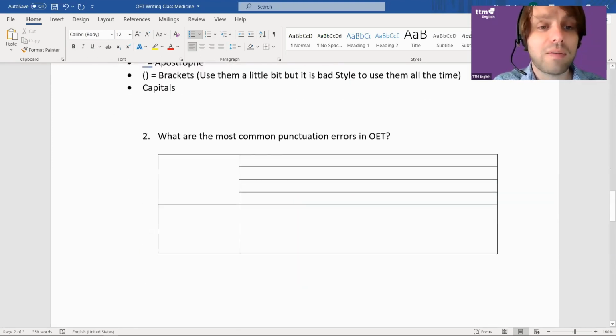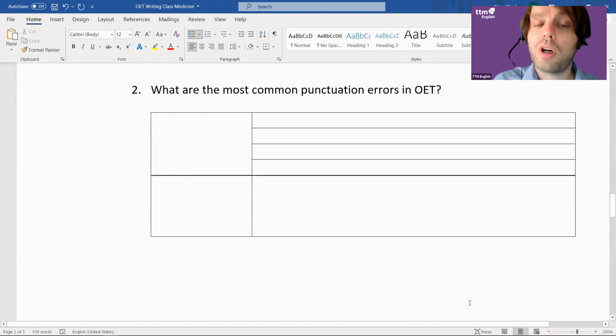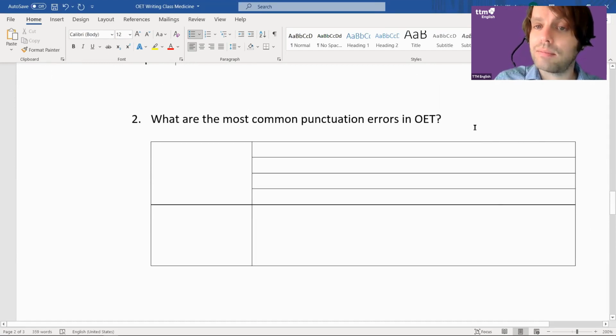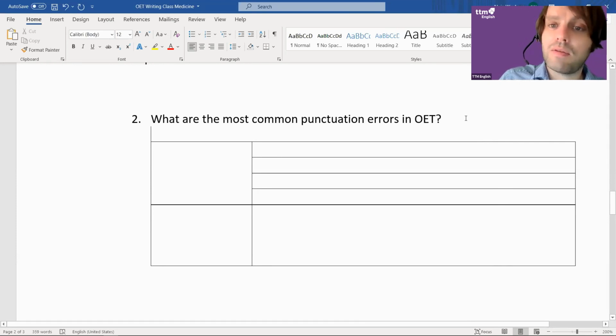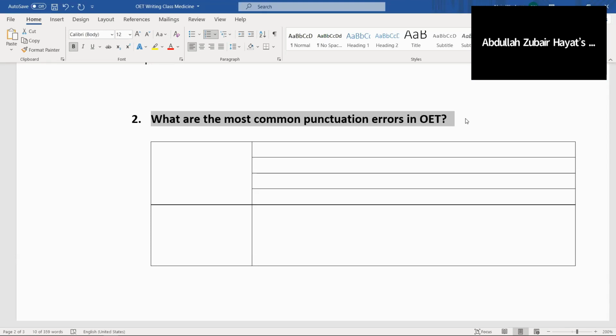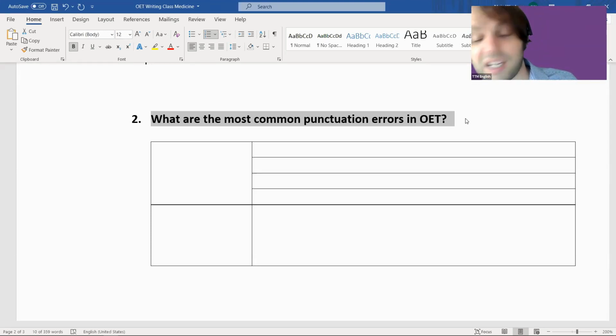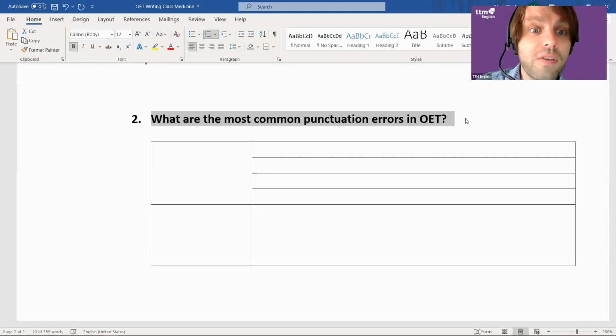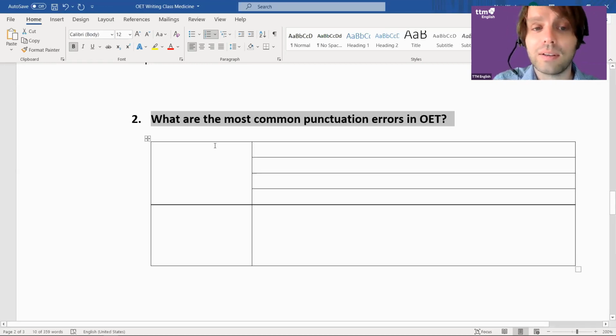Let's go into something a bit more relevant for you guys, which is what are the most common punctuation errors in OET? What are the things that you need to avoid when you're in your exam? You don't have to learn all of those things we've just been talking about. I reviewed it this morning, about 15 essays, and it was the same errors all the time. 99%, exactly the same errors. And I was thinking, I bet they can guess what they are.